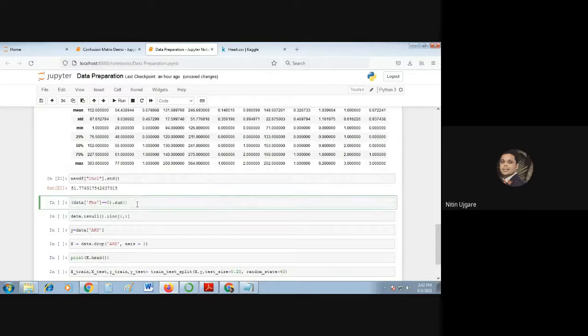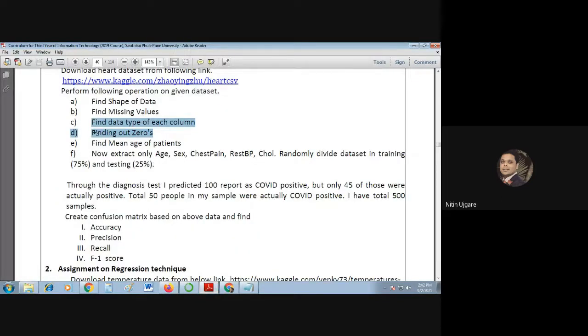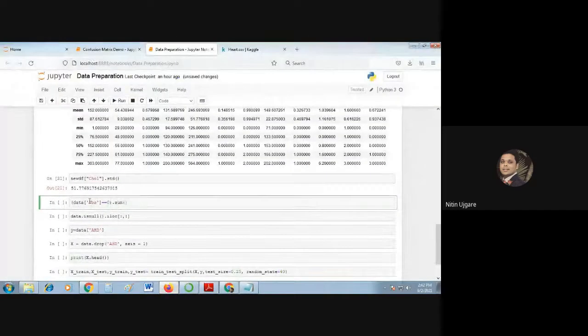Then we'll go to the next task: how do I find out whether there are any zeros in a column, and how many zeros there are? Again we use this function. First we will pass the column.